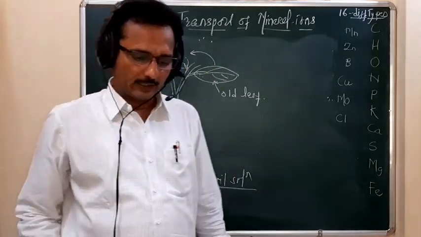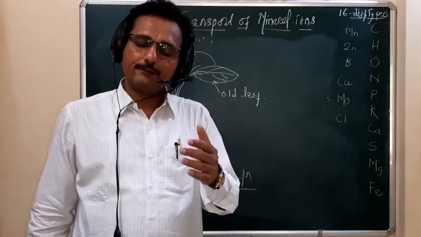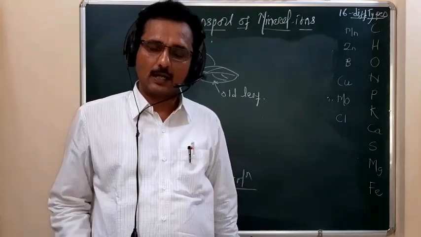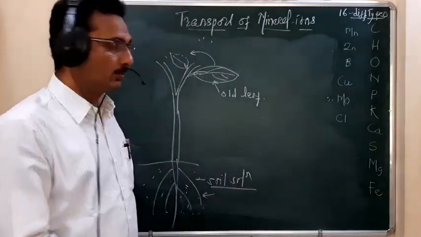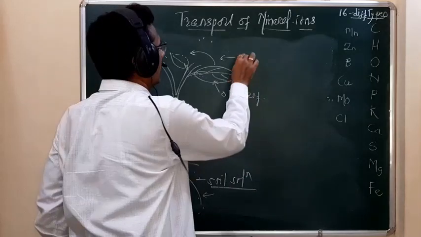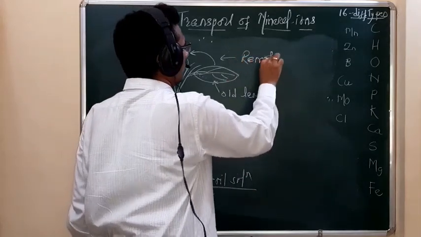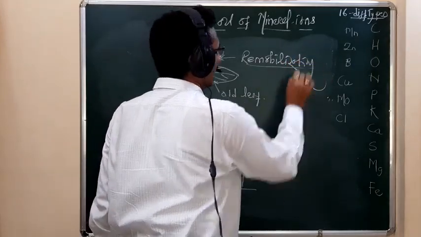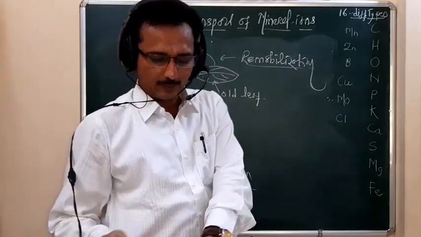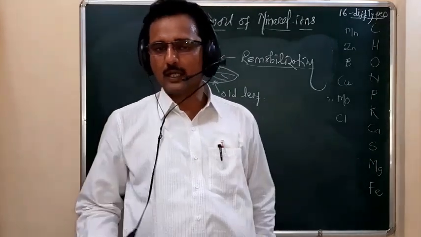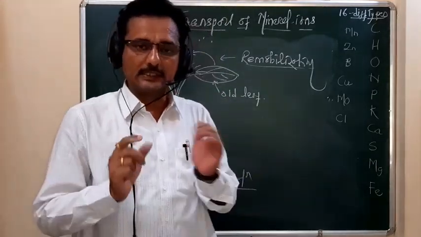Such a transfer of mineral elements from the older parts of the plant body toward the younger parts is called remobilization of the mineral element. Remember, students, this remobilization of mineral elements is seen in the plant body.